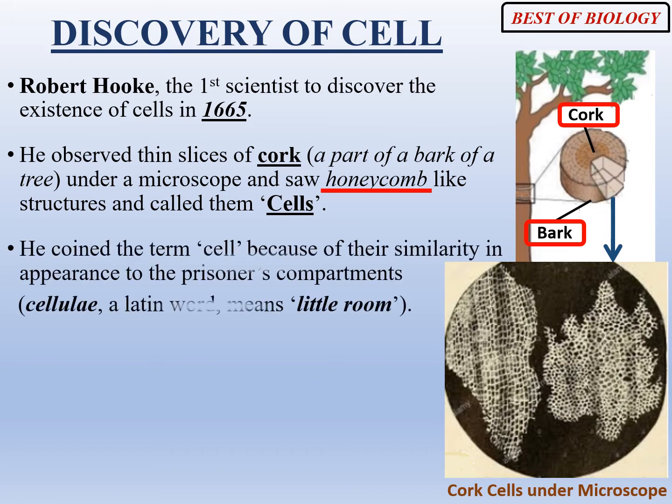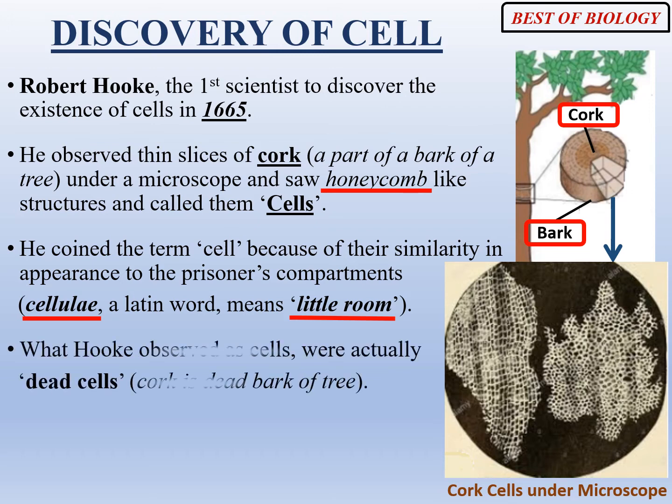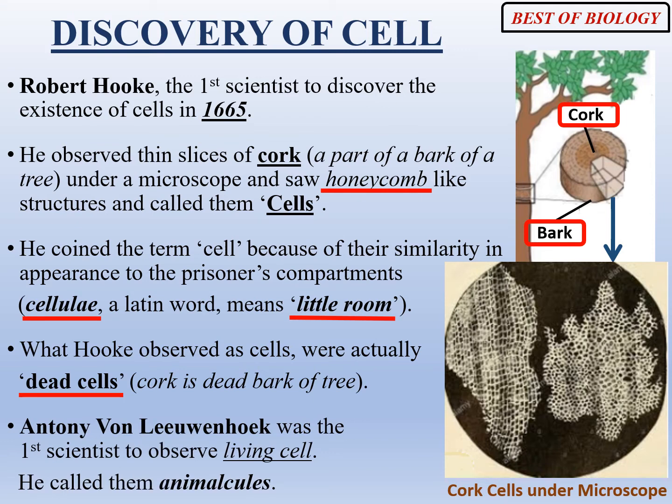The word cell was given from the word cellulae. Cellulae is a Latin word and it means a little room. Robert Hooke called them cells due to their similarity in structure to prisoners' little rooms. What the scientist observed as cells were actually dead cells and not living cells because cork is dead bark of a tree. Living cells were first observed by scientist Antony van Leeuwenhoek and he called them animalcules.